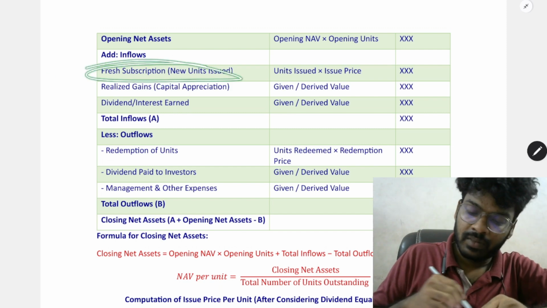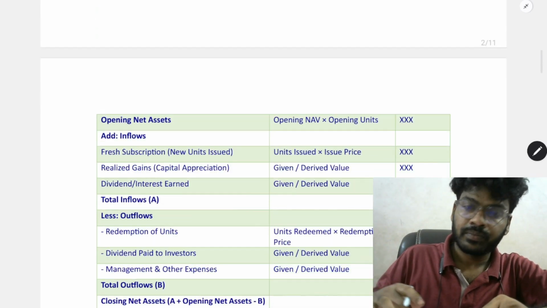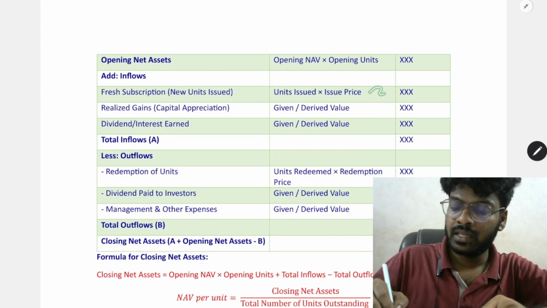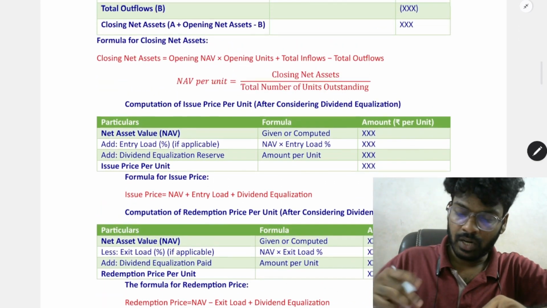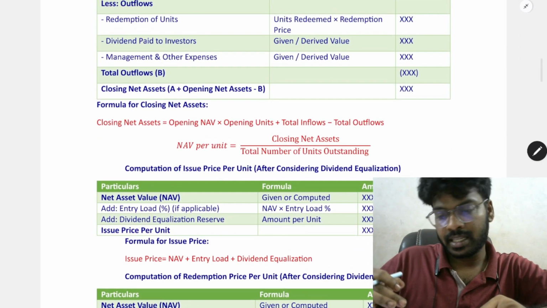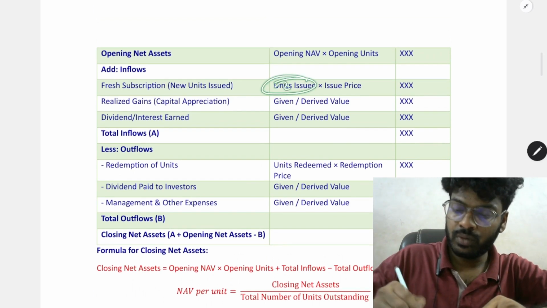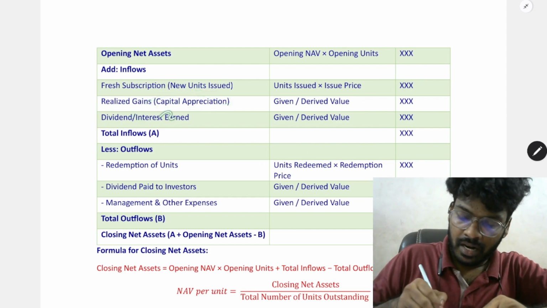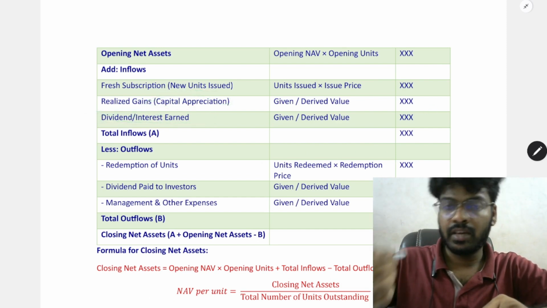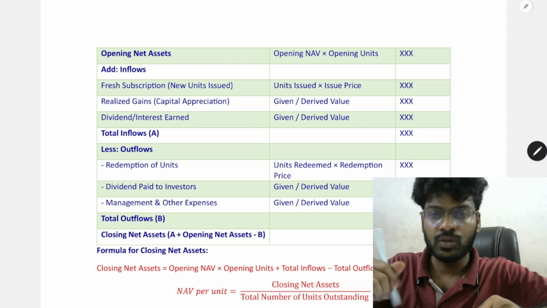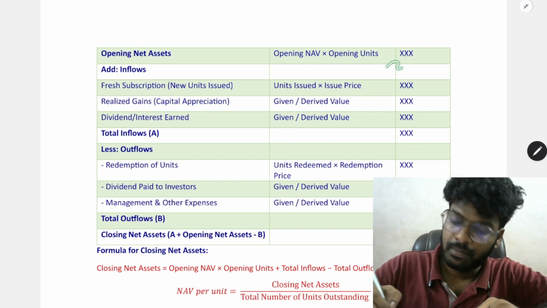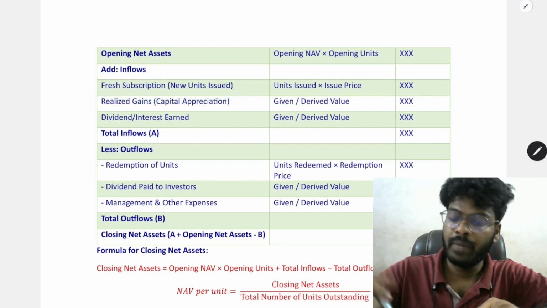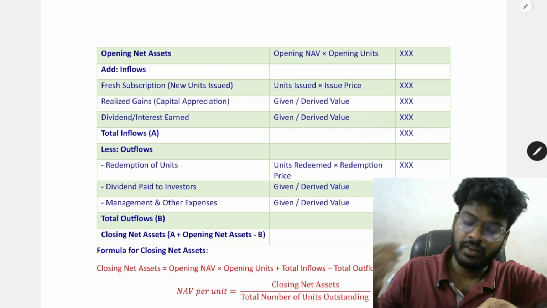Fresh subscription, that is new investment by the unit holder, is units issued into issue price. The issue price will be calculated as below. There is an issue price calculation; I will discuss it separately. So units issued into issue price. Realized gains, that is capital appreciation or dividend income, will be given directly in the question. So opening net asset plus any fresh subscription or new investment by the unit holder will be included. This will give you total inflows.